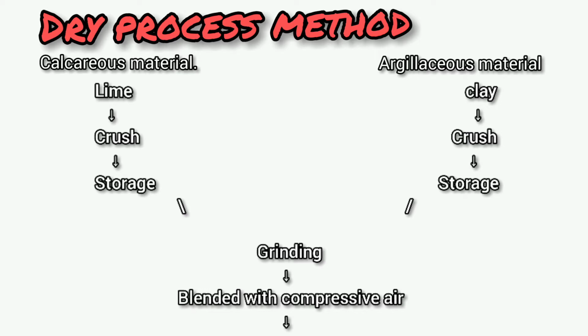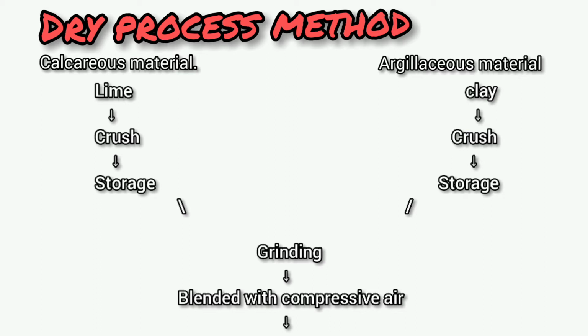In the dry process method, we have to choose two raw materials. First one is lime and second one is clay. Lime is a calcareous material and clay is an argillaceous material. These raw materials, lime and clay, are crushed, dried and fed in correct proportion into a grinding mill, where they form a very fine powder, known as raw mill. The raw material is further blended to the correct composition in compressed air.